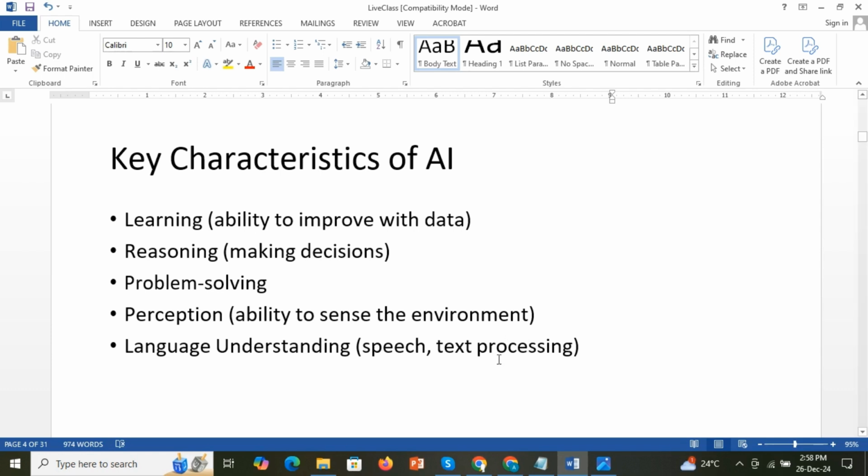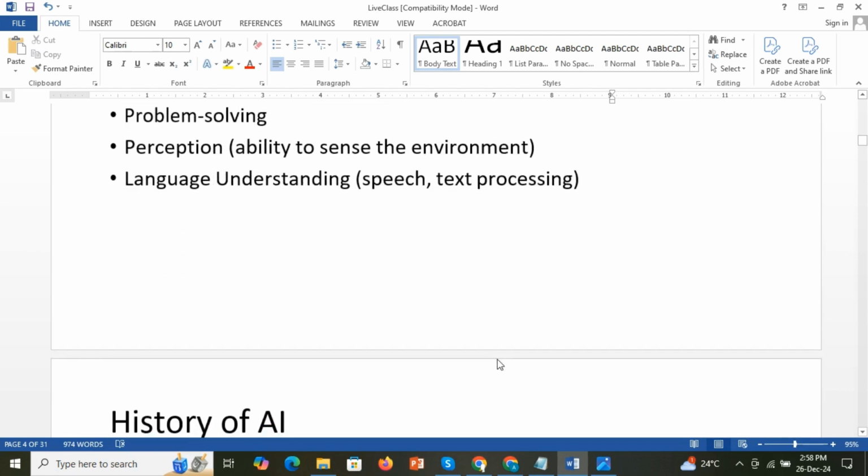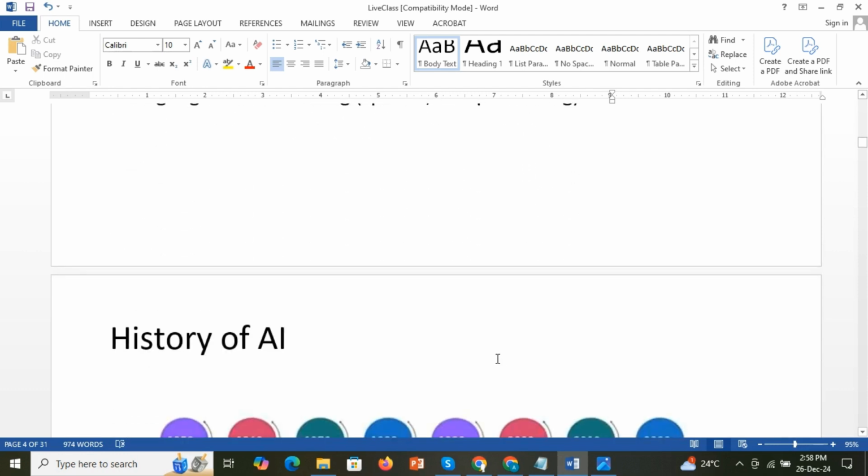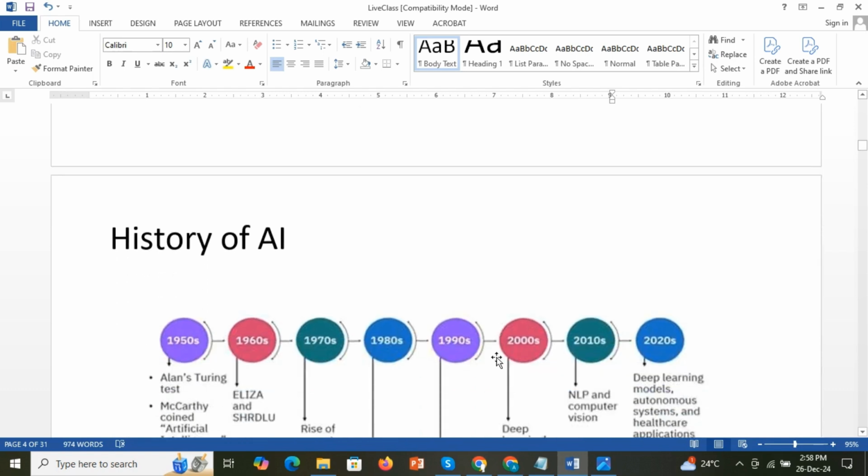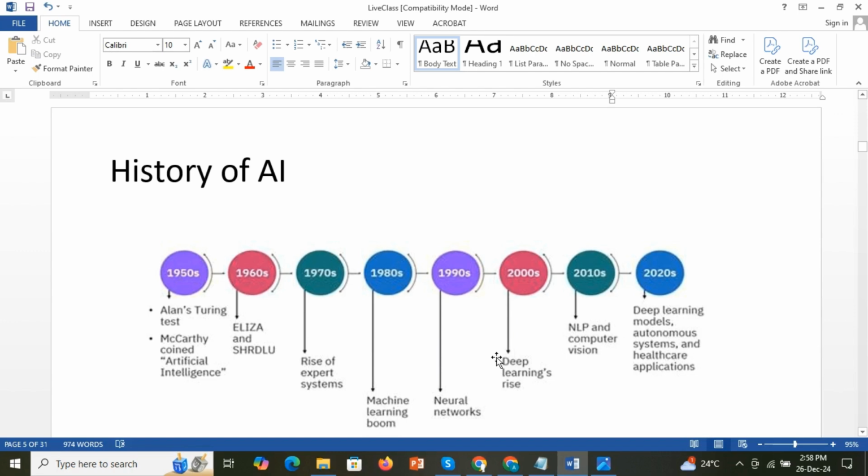Okay, so now we know what AI means. Now we will go through the history of AI. We have to know a little bit about where this research or study happened, so we will go through the history of AI.